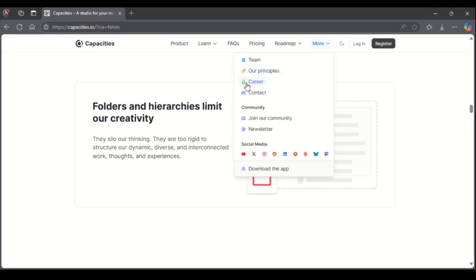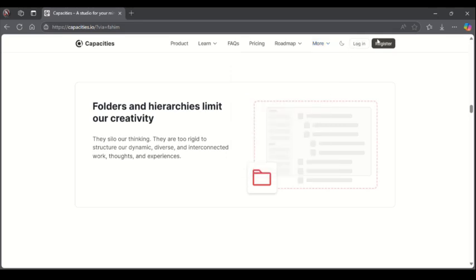You also gain access to a dashboard for your thoughts. Once you create an account and register, you have access to a dashboard. Start your day with a clear overview of your projects, tasks, and ideas.